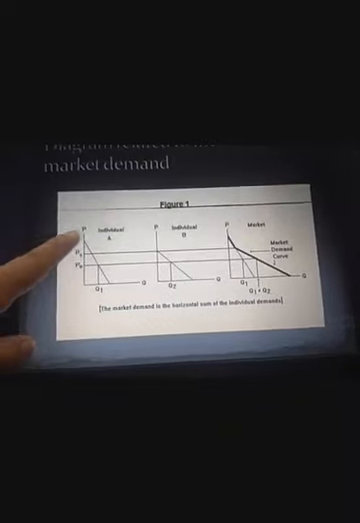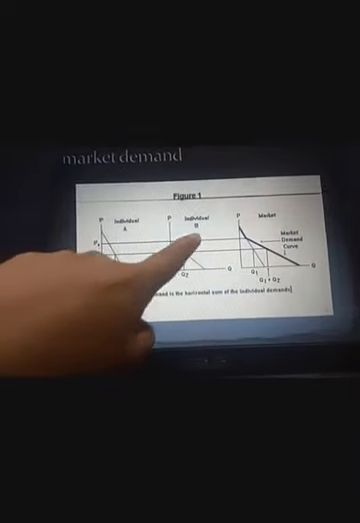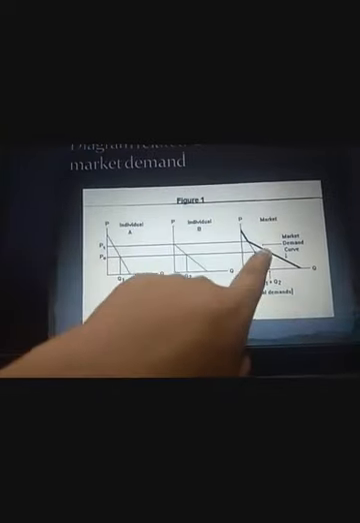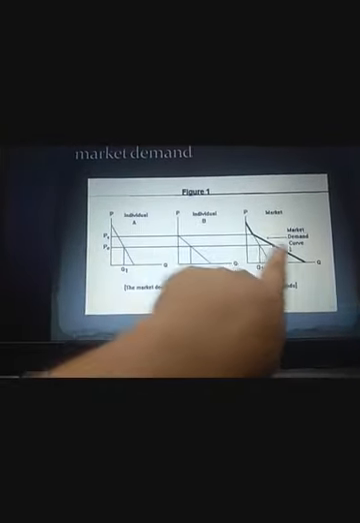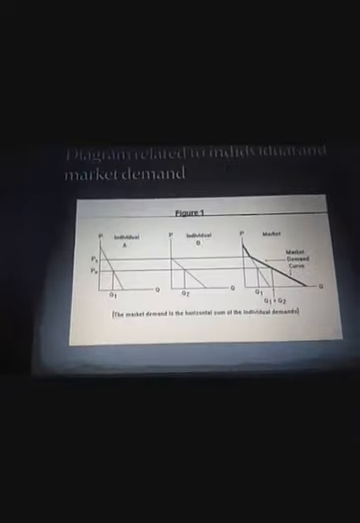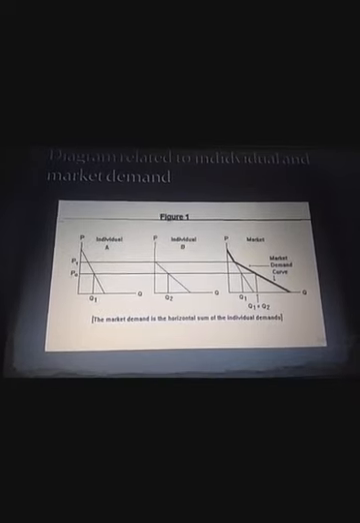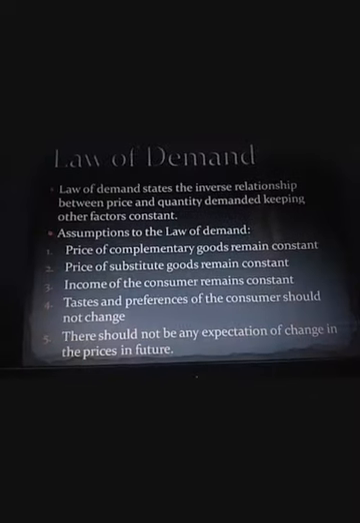As we can see in the diagram, the demand curve of person A is downward sloping and steeper. Similarly for person B it is steeper. But when you look at the market demand, it is flatter in nature. So why is market demand flatter? Because market demand is a summation of individual demand, and that is the reason it is flatter in nature.